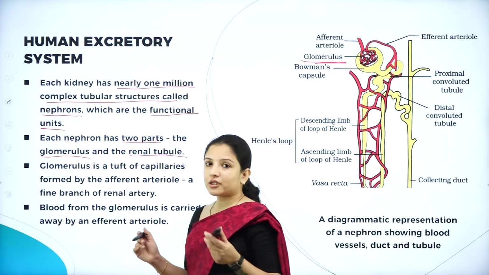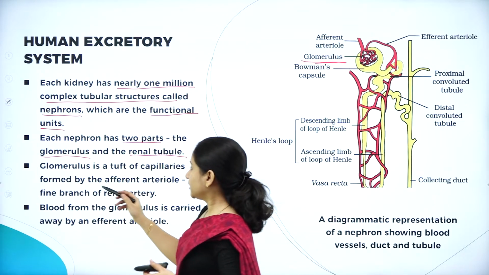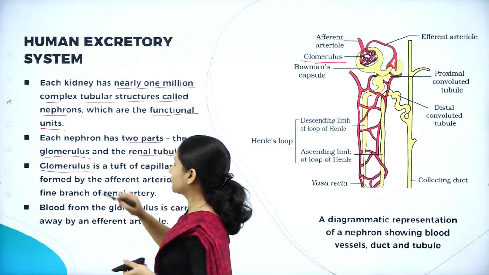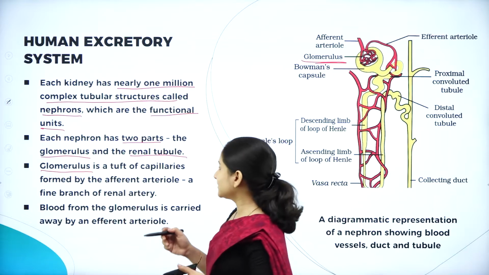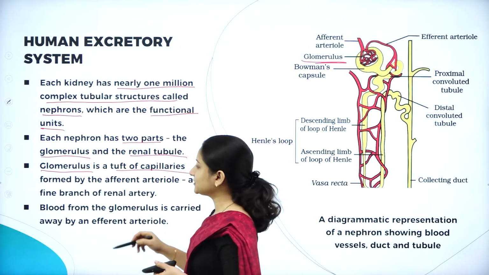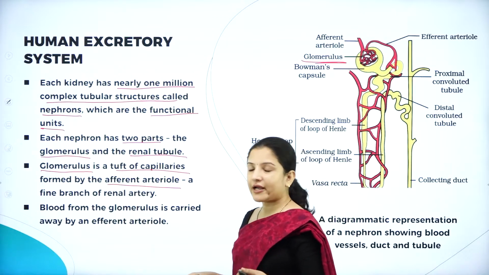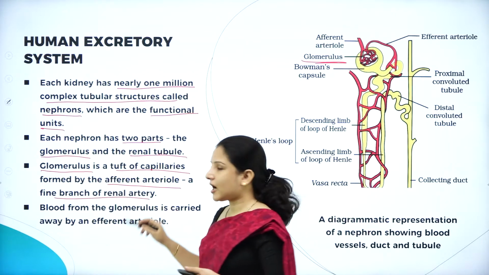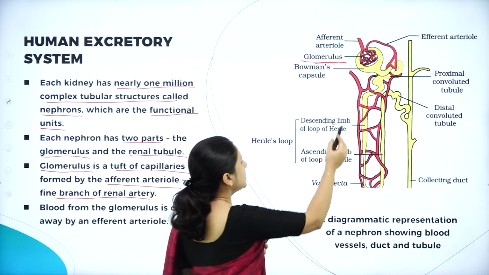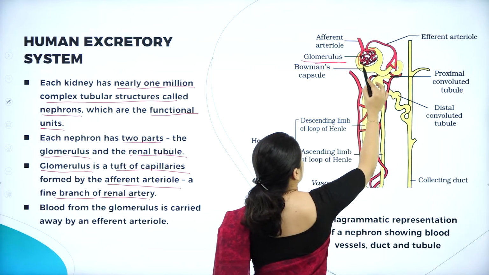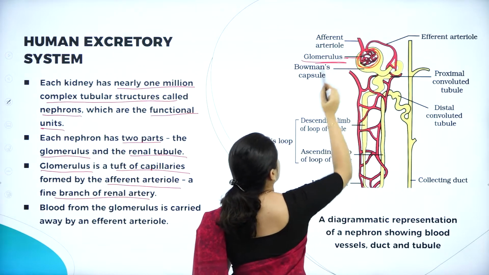So, talking about the first part of the nephron, which is called the glomerulus. The glomerulus is a tuft of capillaries formed by the afferent arteriole, which is a fine branch of the renal artery. If you can see here, this group of small capillary structures is called the glomerulus.